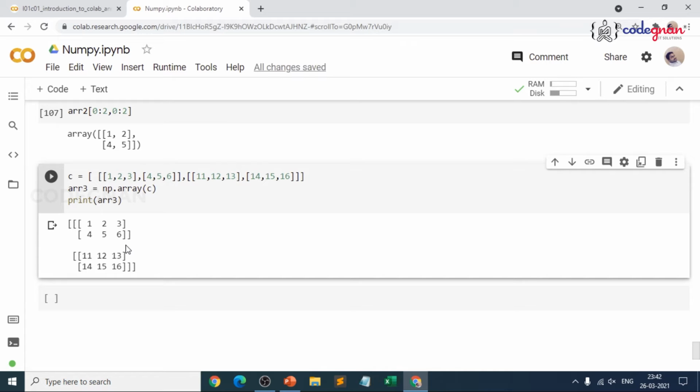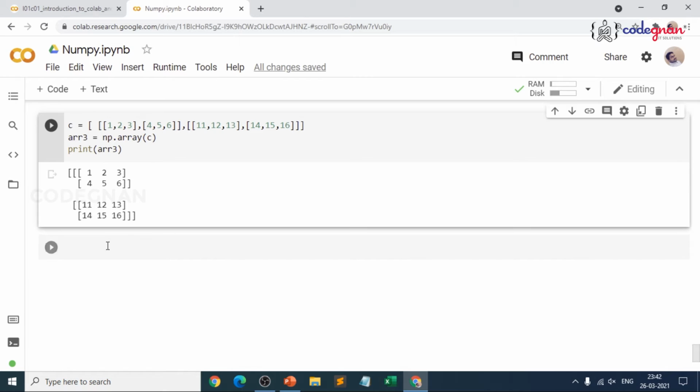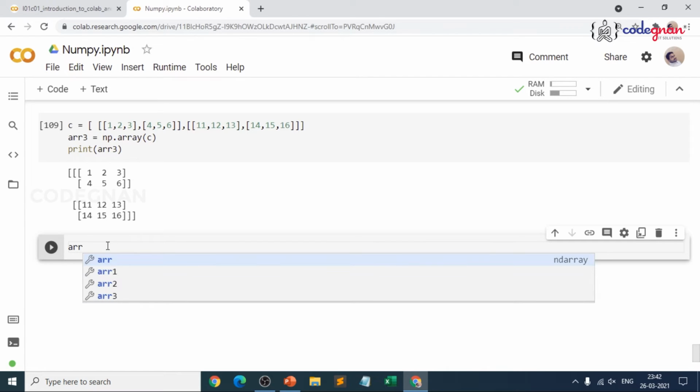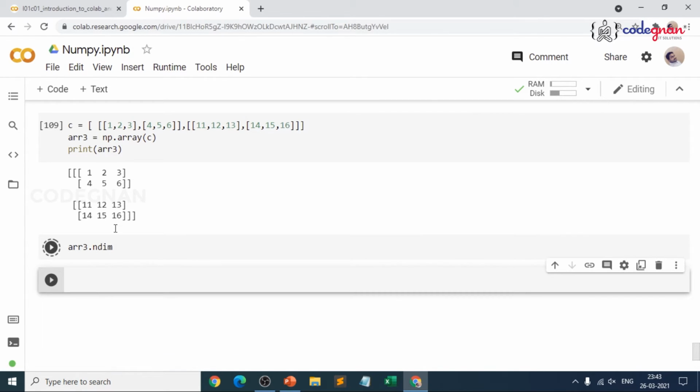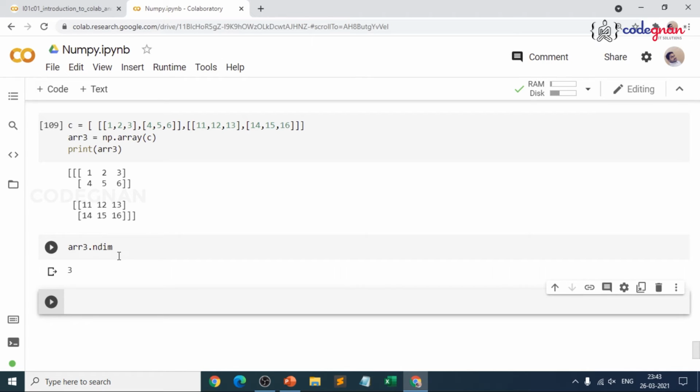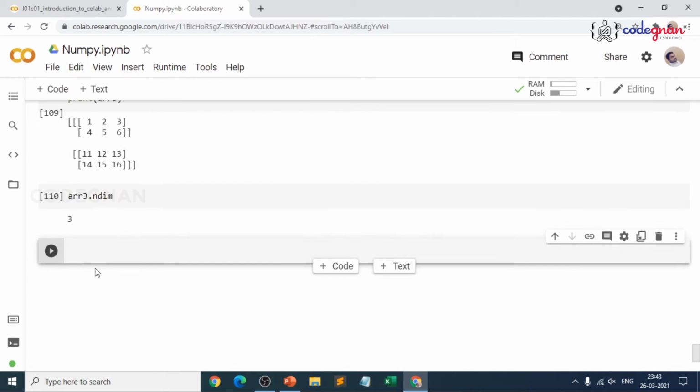Make it very simple, because you cannot see the z-axis in real cases. Consider this as the number of splits. So we are having the first split and second split, the number of possible ways, and 2 rows and 3 columns, because when you try to see the shape, you get the same result. So first let me give arr3.ndim, because ndim will throw me 3. We cannot see the 3D part, right? So just make it in that way.